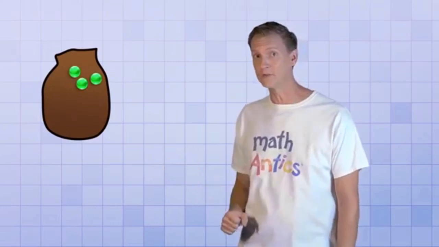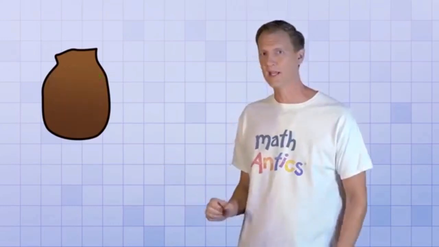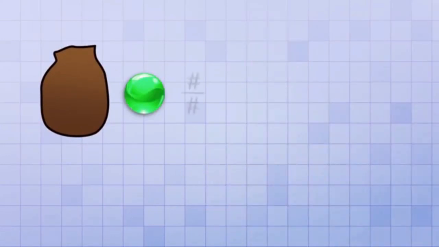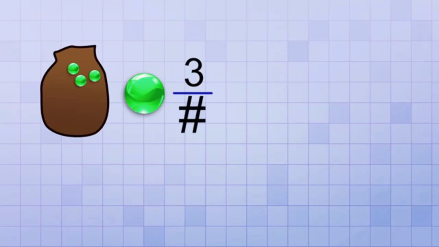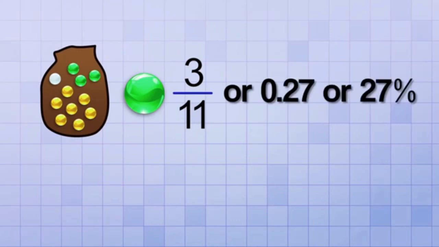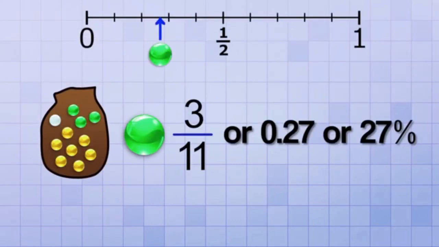Let's look at another example. Suppose we have a bag of marbles. There are 3 green marbles, 7 yellow marbles, and 1 white marble. If we mix them all up and pull out a marble at random, what's the probability of it being green? Well, the top number of our probability fraction will be 3 because there's 3 green marbles. So there's 3 outcomes that get us what we want. And the bottom number will be 11 because there's a total of 11 possible marbles that we could pull out. So the probability of pulling out a green marble is 3 over 11, or 0.27, or 27%. It's right here on the probability line. That means it's unlikely. And that makes sense because you can see that it would be less likely to pull out a green marble than one of the other ones.